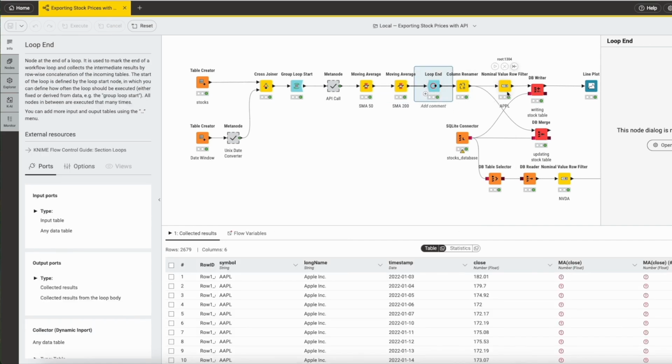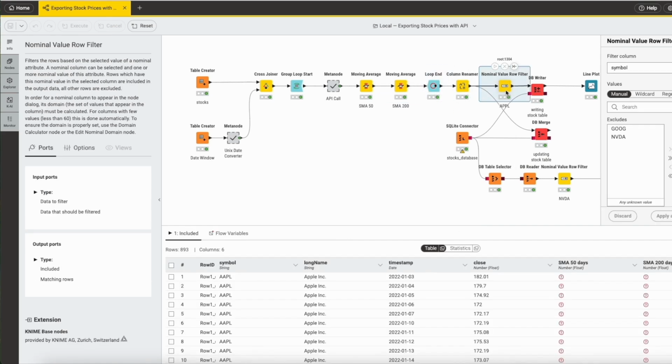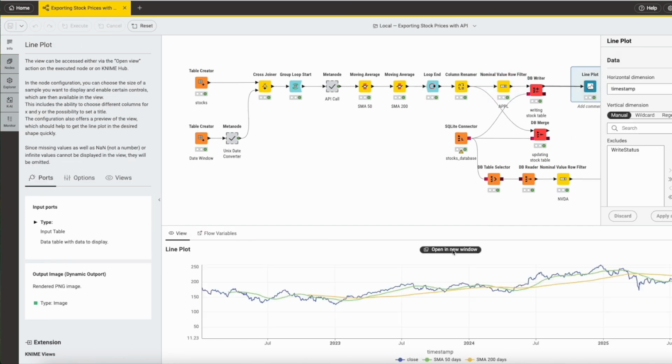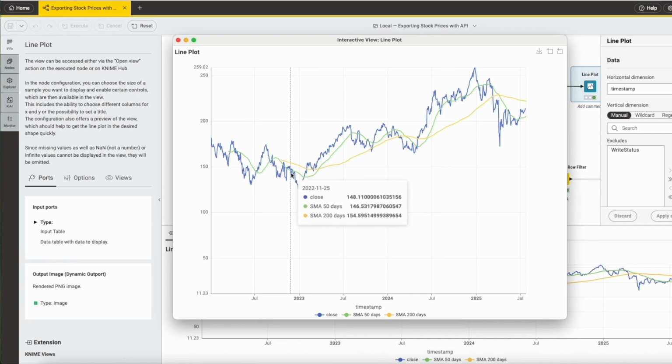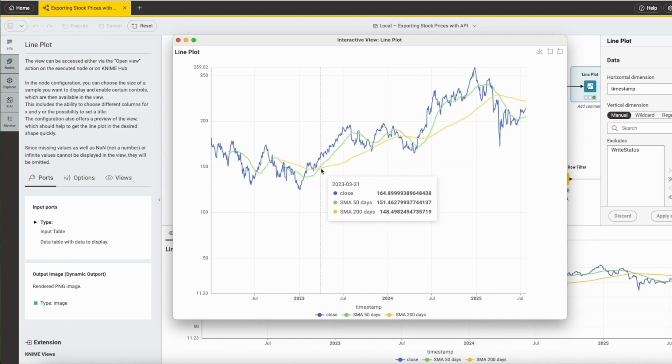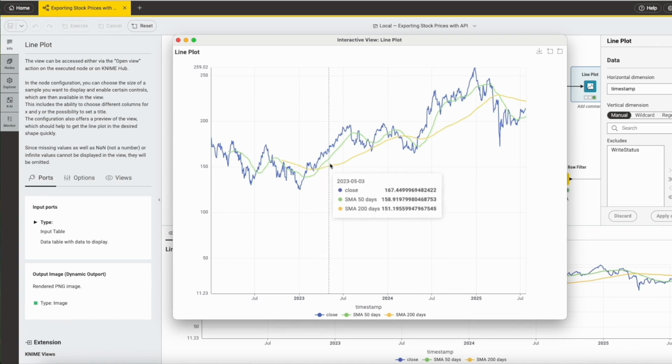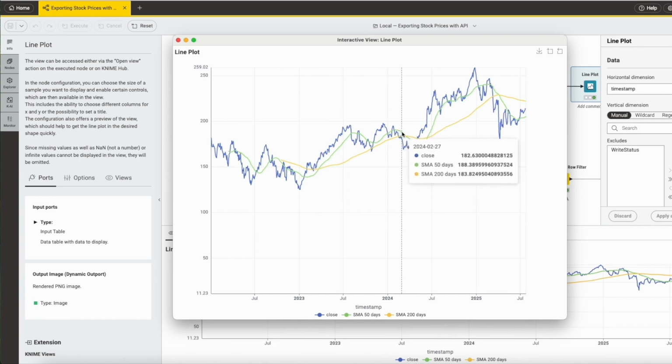Then we create a loop and specifically select the prices for Apple, which we then visualize and analyze with a line chart. And as you can see, the green line is the 50-day moving average, which crosses the 200-day average from below. And this is what's known as a golden cross in the stock market, a signal that you can buy. On the other hand, if the green line crosses the yellow line from above, that's called a death cross, and that's when you should sell.